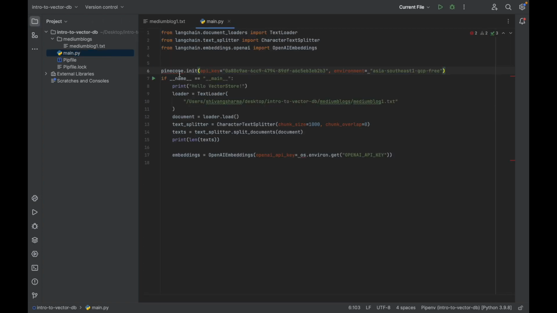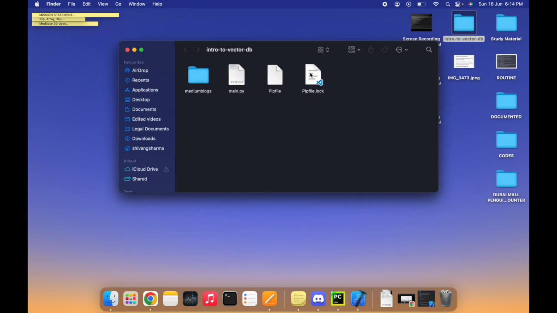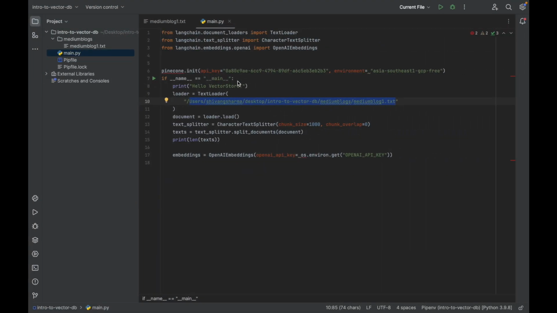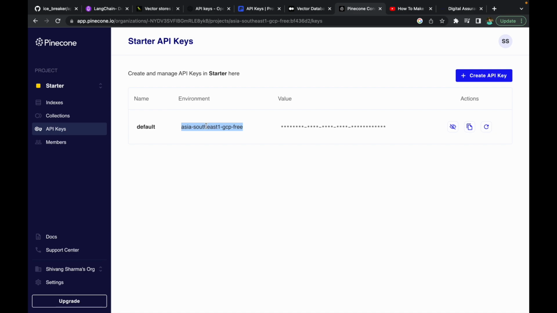Yeah, so over here we have created a key, and we have written a basic code for the vector store, and here we have put the location of the Medium blog post. As you can see, this is the Medium blog text file, where all of the data of this Medium blog post, which tells us how vectors work, is. We also had to create an account on Pinecone and register ourselves and use the API, just so that we could use the free API.